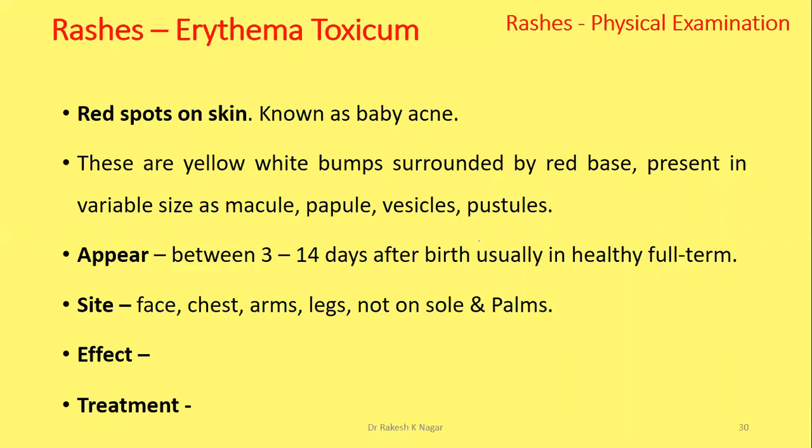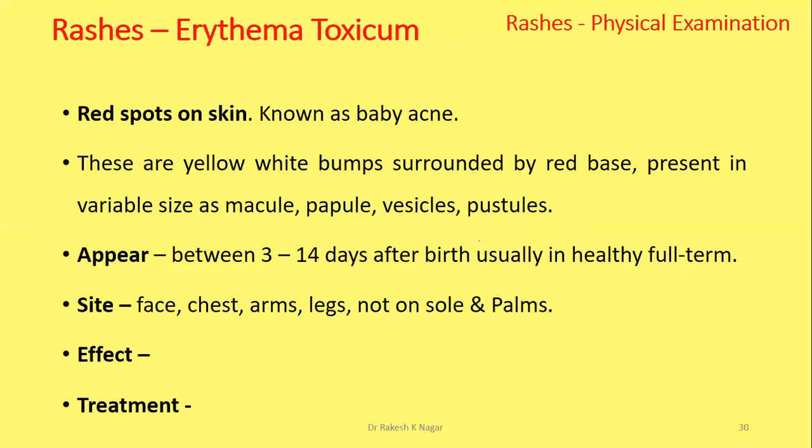If bacterial infection occurs, then pustules appear. They appear within 3 to 14 days in a healthy term baby on the face, chest, arms, legs, but not on the palm or sole. No harmful effect on the health without getting secondary bacterial infection.